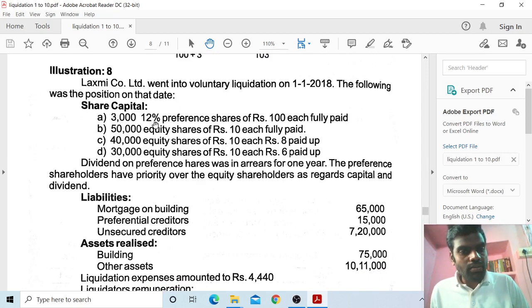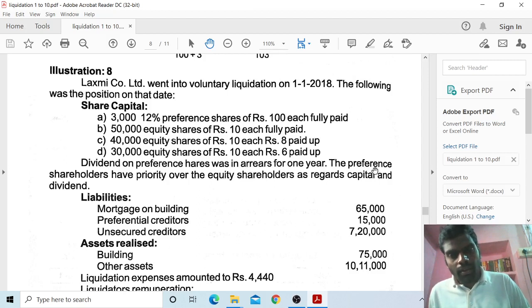Share capital: A, 3,000 12% preference shares of rupees 10 each, fully paid; B, 50% equity shares of rupees 10 each, fully paid; C, 40% equity shares of rupees 10 each, rupees 8 paid up; D, 30,000 equity shares of rupees 10 each, rupees 6 paid up. Dividend on preference shares was in arrears for 1 year.